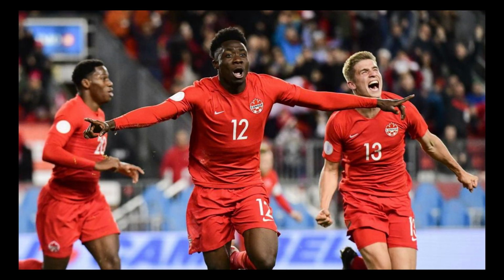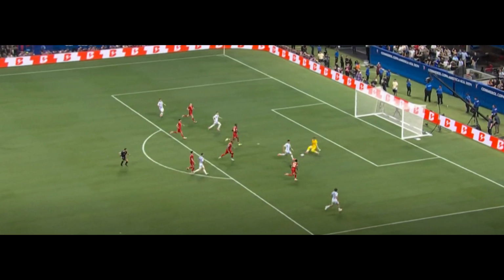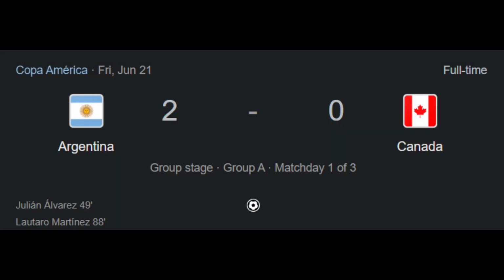Canada tried to make up for a one-goal deficit. However, it was Argentina who found the net again thanks to Lautaro Martinez in the 88th minute. And finally, Argentina won the opening match 2-0.